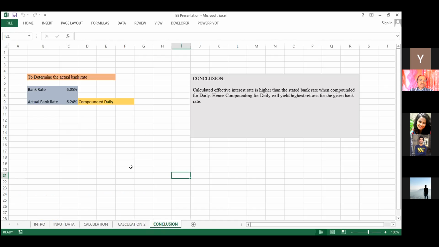So the conclusion here: the stated bank rate is only 6%, and the actual effective rate is 6.24%. So we can conclude that the calculated effective interest rate is higher than the stated bank rate when compounded daily, and hence compounding daily will yield the highest returns on the given bank rate. Thank you, sir.